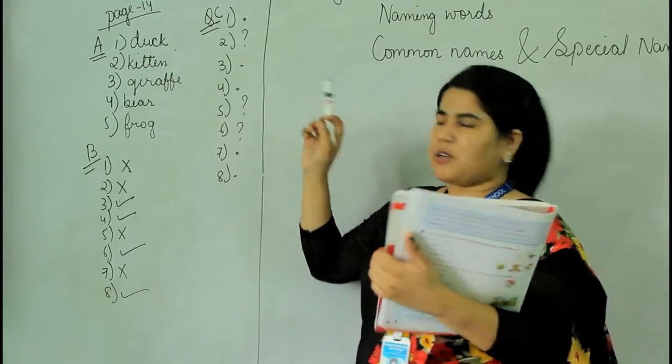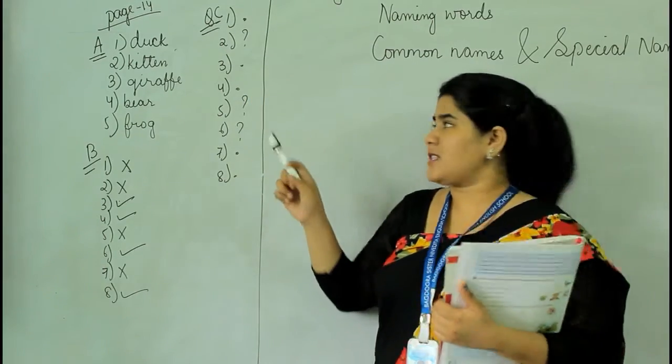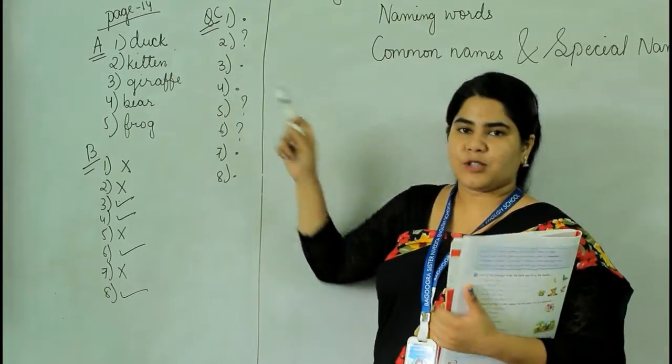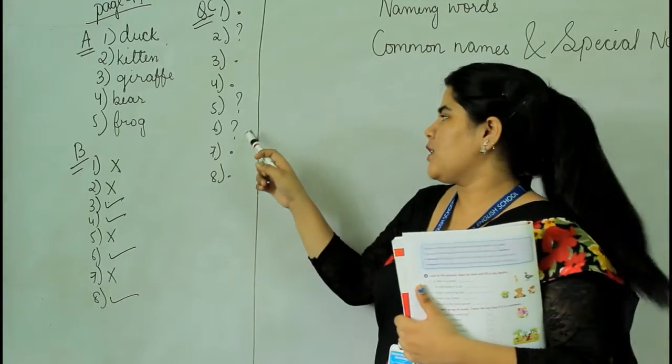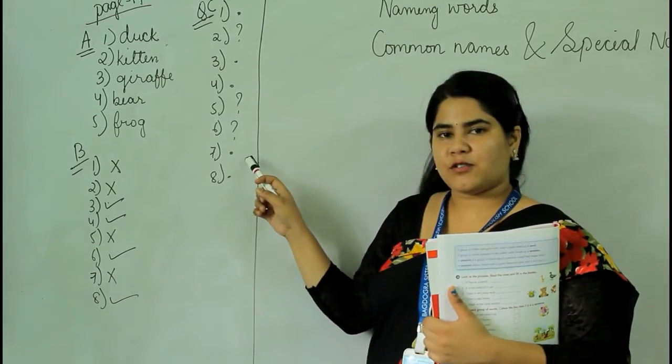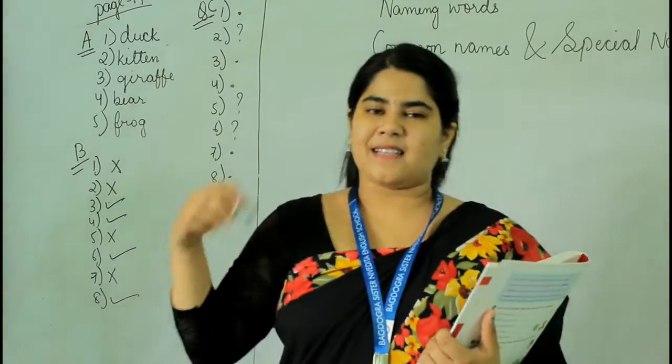Number 3, it is such a beautiful dress, sentence, full stop. Number 4, there are many flowers in my garden. Again full stop. Number 5, are you going on a picnic on Saturday? That's a question. Question mark. 7th will be again full stop. 8 again full stop. So that's what it is all about, words and sentences.